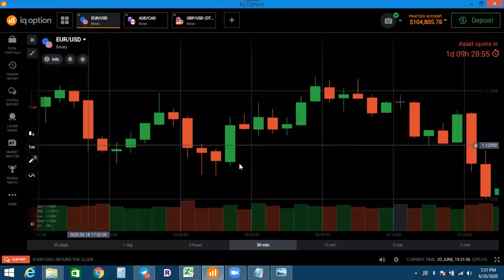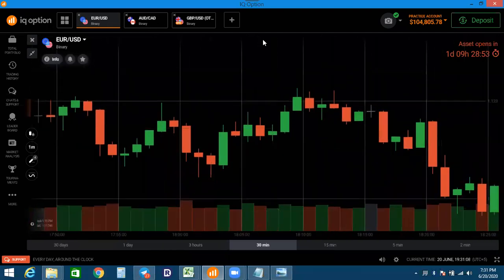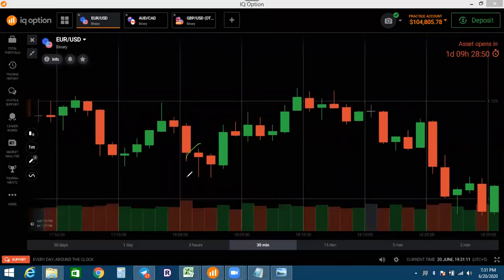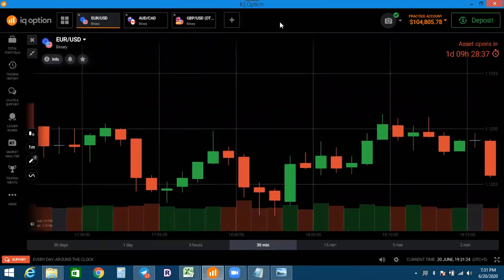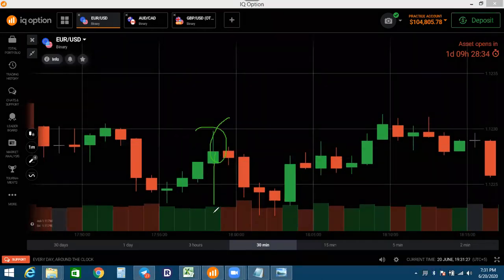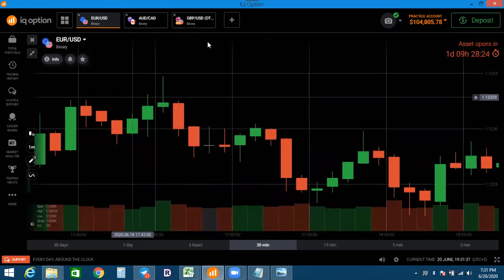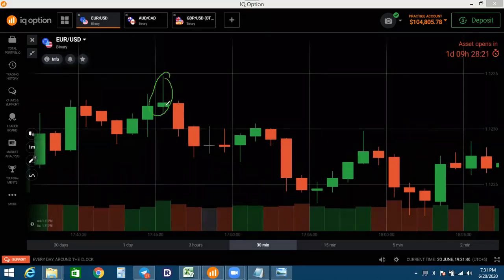And then look at this beautiful example of the down thrust. From the previous two candles, the volume is low. See how the market changes direction. So what is that? This candle has high volume from the previous candle, and the market is going down from the up thrust. So you have to identify the up thrust. Look at the up thrust. How many times are we finding the up thrust? The market is going down with high volume.